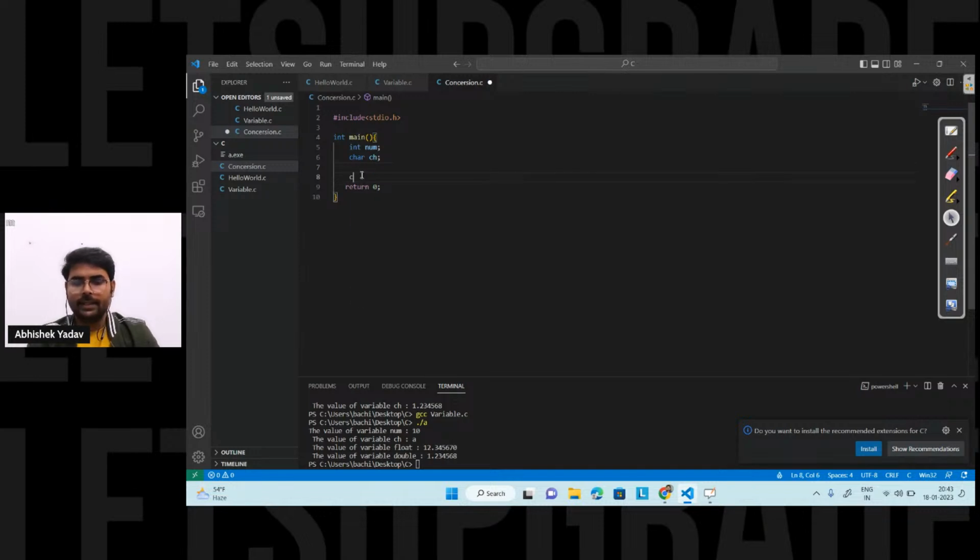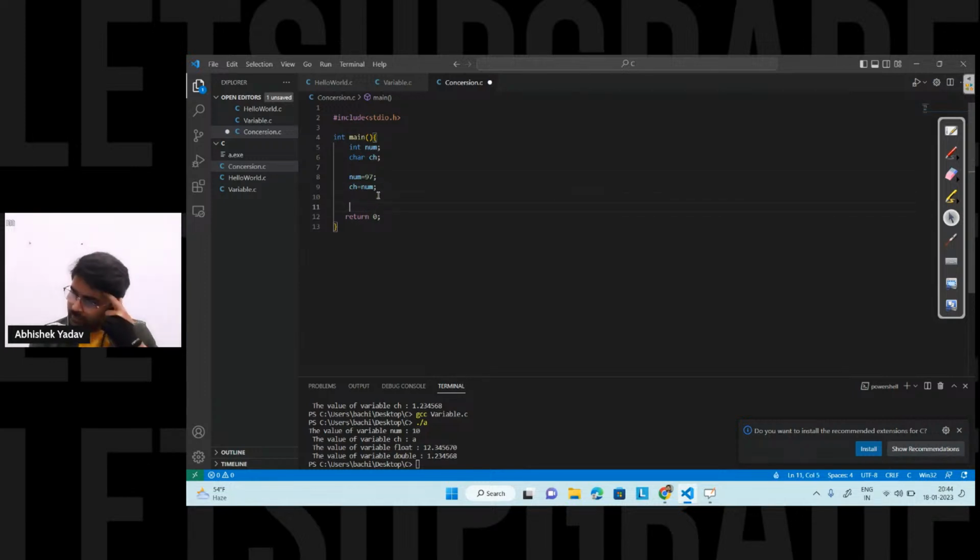After that, what you are doing? You are saying num is equal to 97 here. So you are initializing 97 to the variable num here, right? After that, you are saying, hey, ch is equal to num. Okay, ch is equal to num here, right?